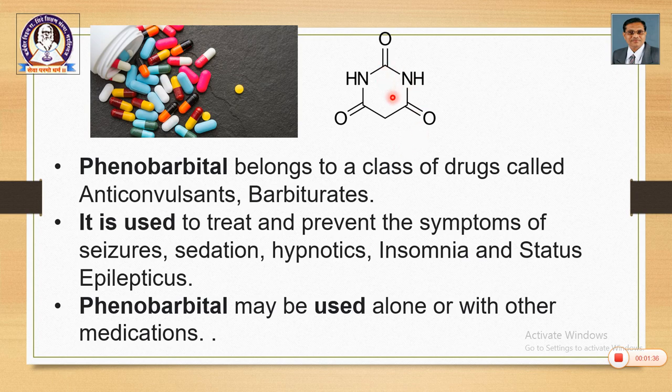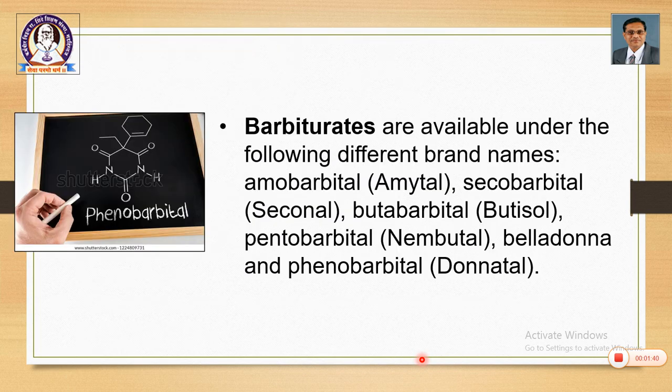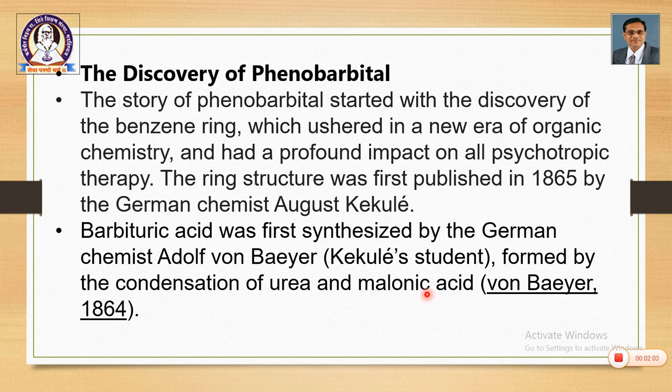On different slides I have shown the different structural designs. Then barbiturates are available under different brand names: amobarbital, secobarbital, Seconal, butabarbital, pentobarbital, Belladonna and phenobarbital. So, these are the commercial names in the market.